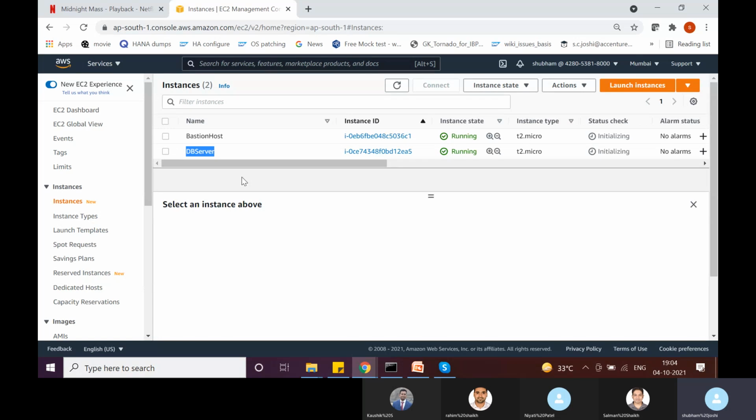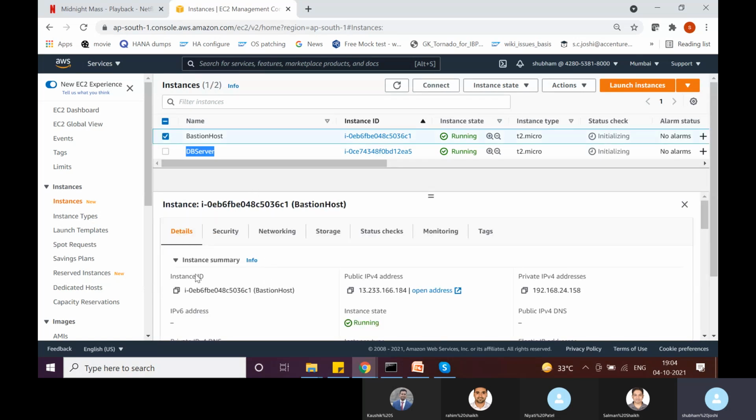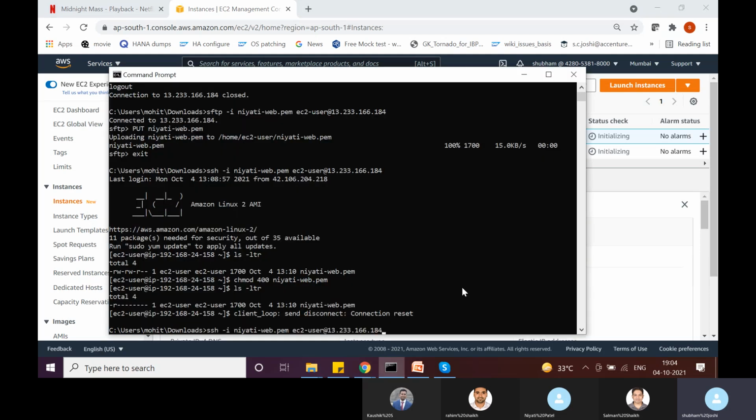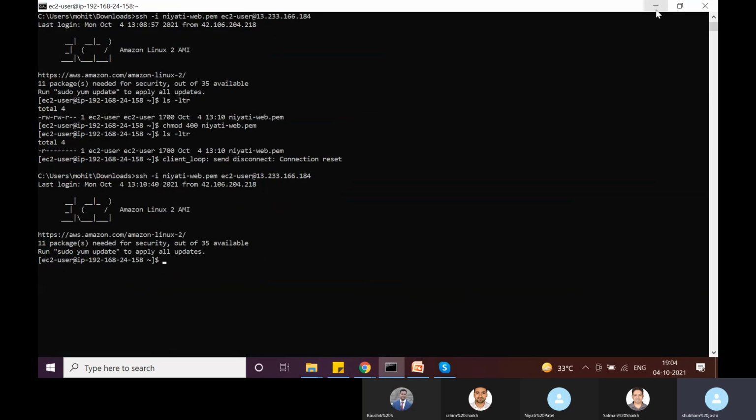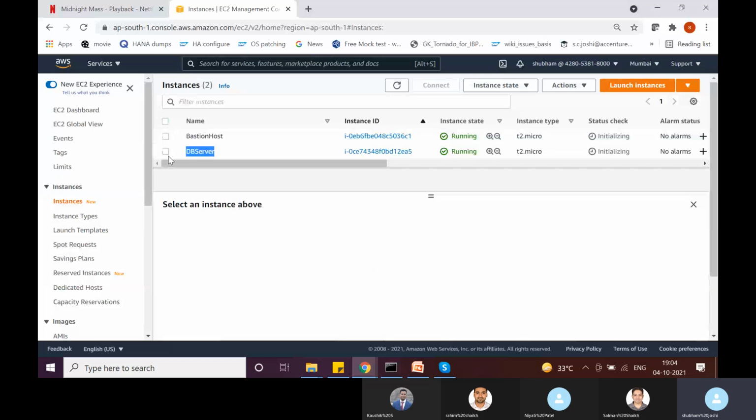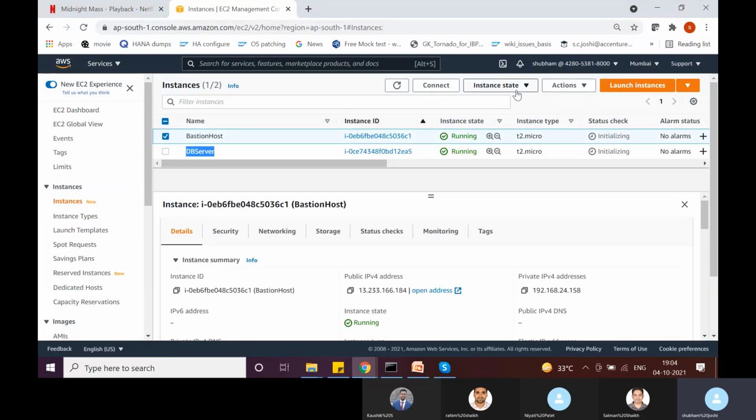If I try to connect to this Bastion host, I can connect to it because it's in a public subnet. So let me do it. Okay, I'm already inside this Bastion host. And in both these EC2 instances, I have attached an IAM role. It's quite easy to do. While launching it, you can specify that IAM role, or you can change it later also, once the EC2 instance is up and running, or assign an IAM role if you missed specifying it while creating the EC2 instance.